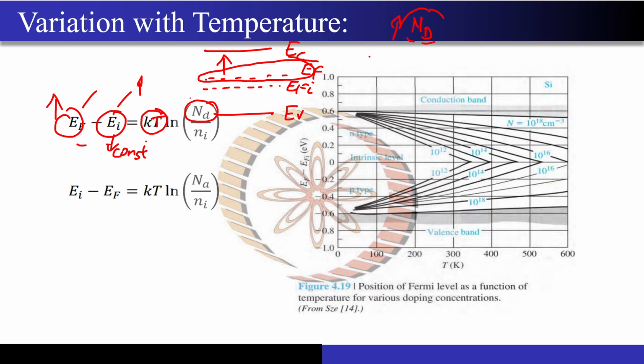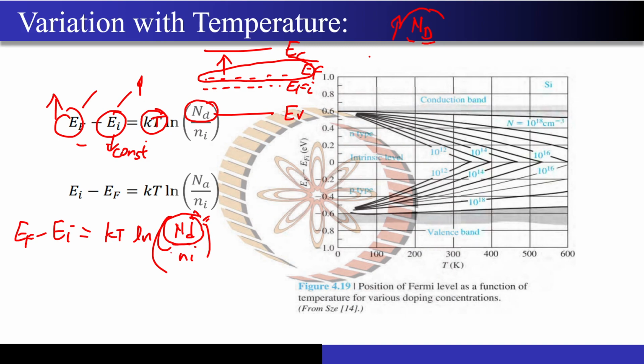Explain. Okay. So now we will start breaking this thing down. EF minus EI is what? kT ln ND by Ni. Now I am already assuming that all the dopants that I have inserted in my intrinsic semiconductor are ionized. Ionized means whatever electrons they have brought, that electron was able to move itself into the conduction band, and everything is completely ionized, right?